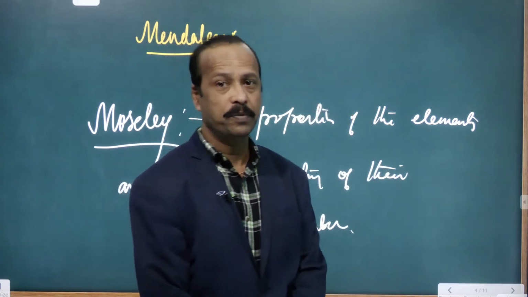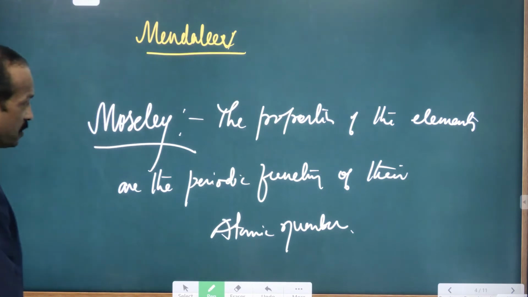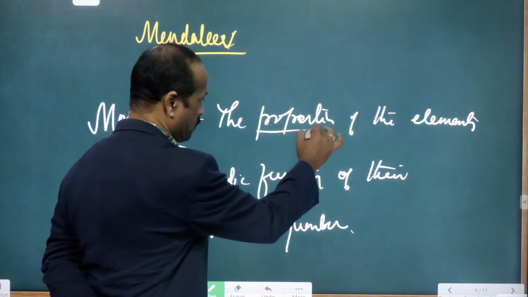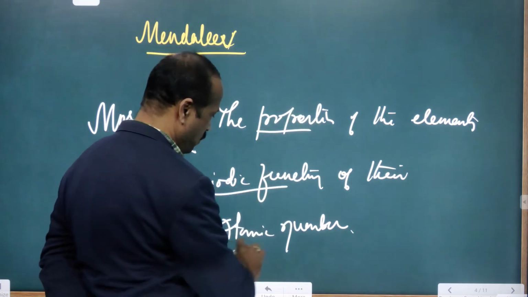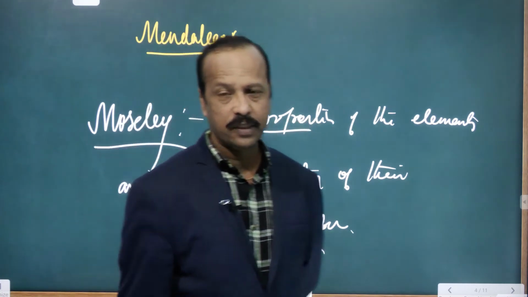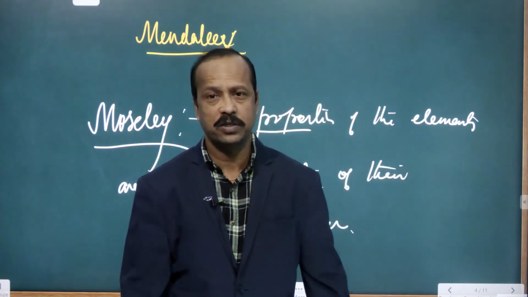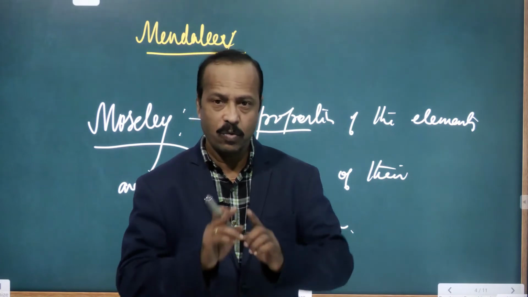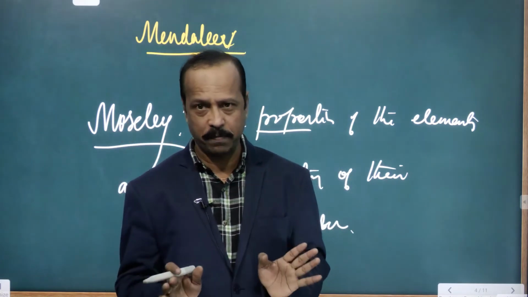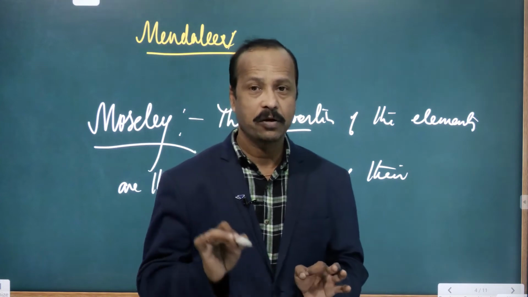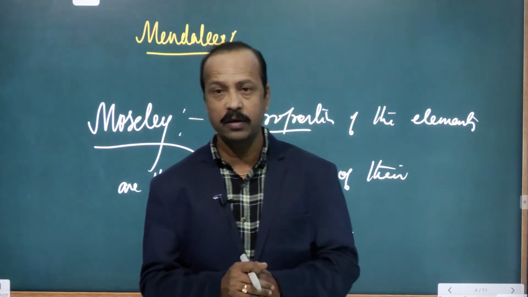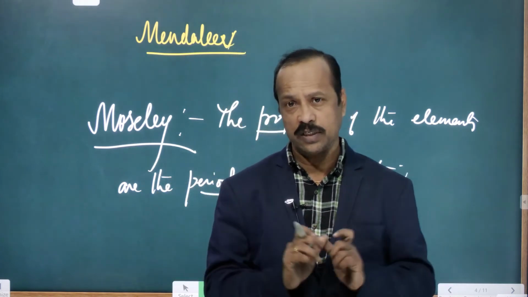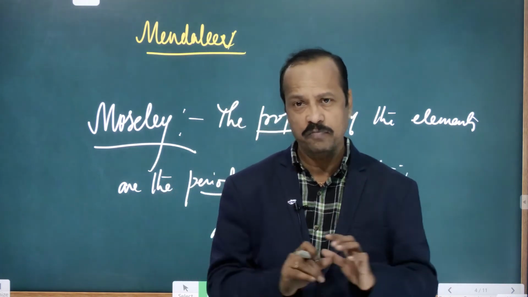According to that periodic law, the properties of the elements are a periodic function of their atomic number. It means the properties of the elements depend on the atomic number, right? Now based on this concept, one periodic table is prepared. That is called the modern periodic table, and it is also called the long form of the periodic table.